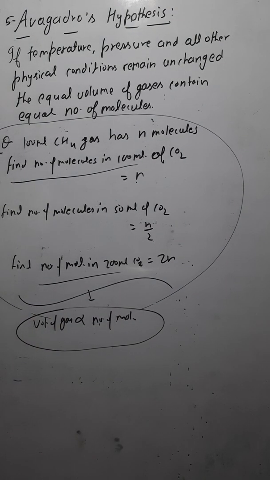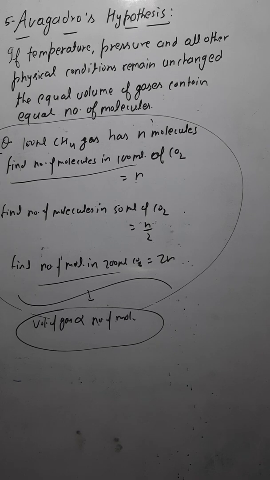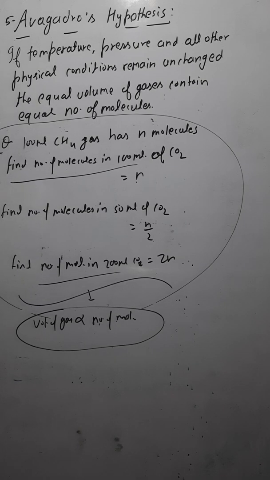Getting this? Hope you are getting this, the fifth law of chemical combination. So with this, we have discussed all the laws of chemical combinations. 5 laws we have discussed, and in between some other law also we have discussed, the reciprocal one.